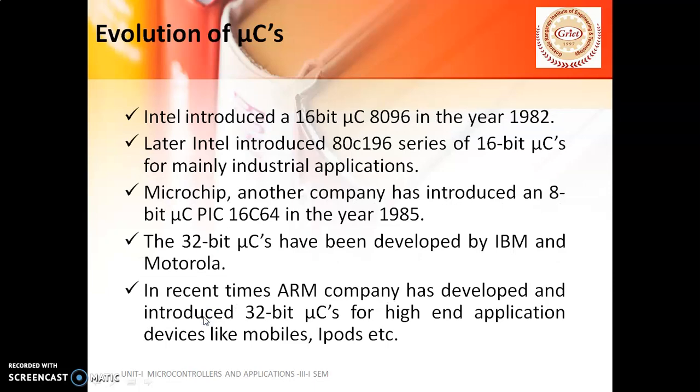Later, Intel introduced a 16-bit microcontroller in the year 1982. The name of the microcontroller is 8096. Intel introduced 80C196 series of 16-bit microcontrollers which are mainly used for industrial applications. The Microchip company has introduced an 8-bit microcontroller in the year 1985. The name of the controller is PIC16C64. The 32-bit microcontrollers were developed by IBM and Motorola. In recent times, ARM company has developed and introduced 32-bit microcontrollers for high-end application devices like mobiles, iPods, etc.